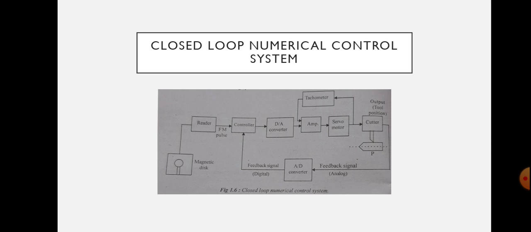It contains analog to digital converter, and that signal will be given to controller. Controller will find out the difference between the input FM pulse and feedback signal. Based on that, the position of the servo motor will be changed. Angular motion of the servo motor will be changed, and based on the angular motion, the cutter head changes its position. An advantage of numerical control is that complex parts can be produced with uniform tolerances at the maximum milling speed.